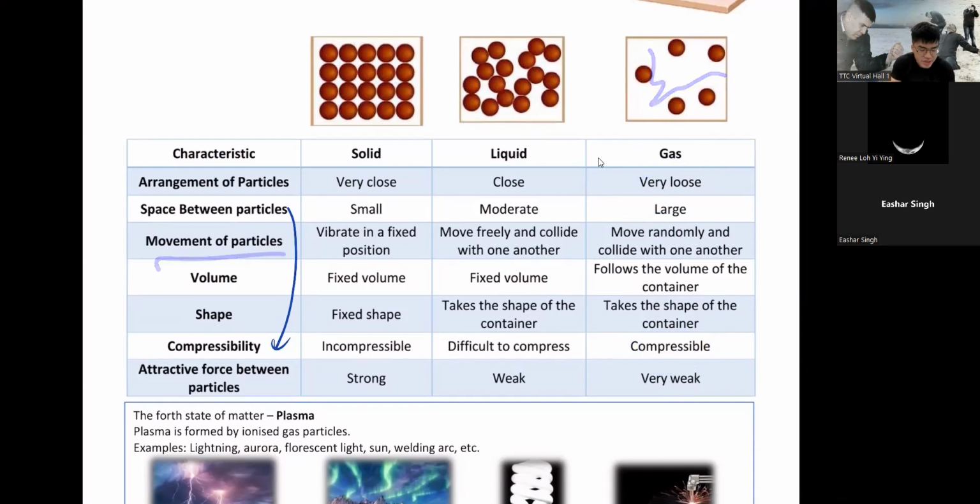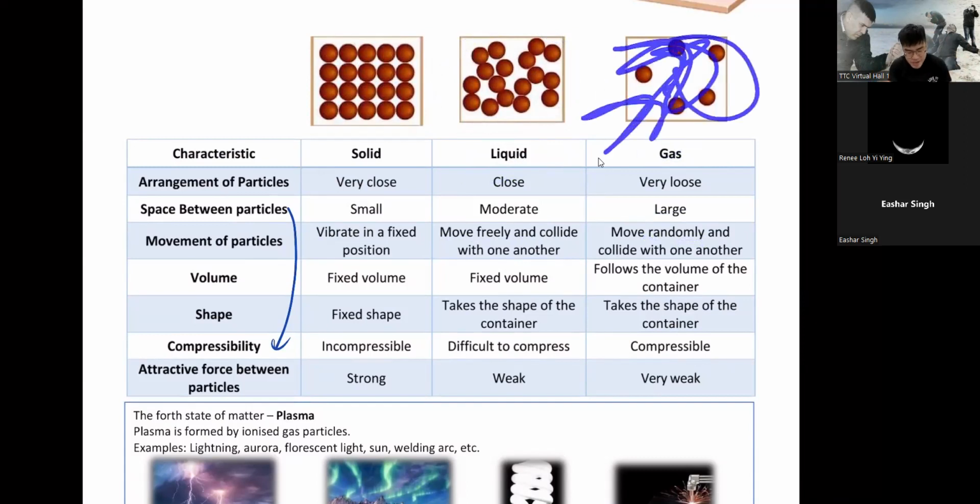Now movement. Solid particles can't move. They just vibrate in a fixed position, like I told you just now. Liquid particles can move freely. They can slide nicely like that. You know your kiddie ball pool, sometimes you go to some playground and there's this pool full of plastic balls. That's like your liquid lah. So they can slide freely. Whereas gas particles move even more freely. They move randomly, they just run everywhere and collide with each other. That means they bang into each other.